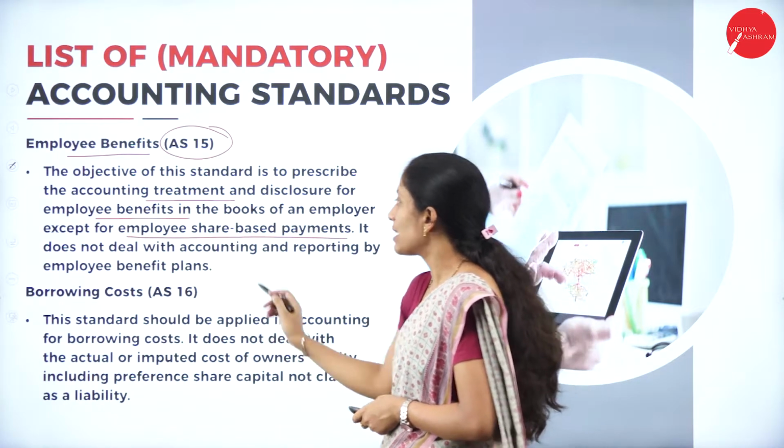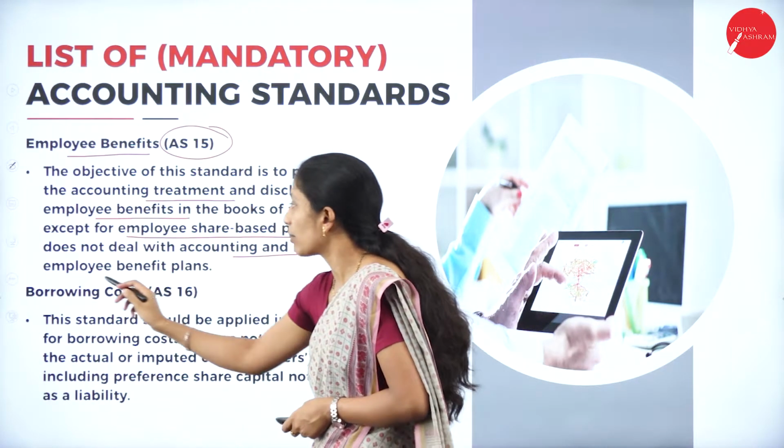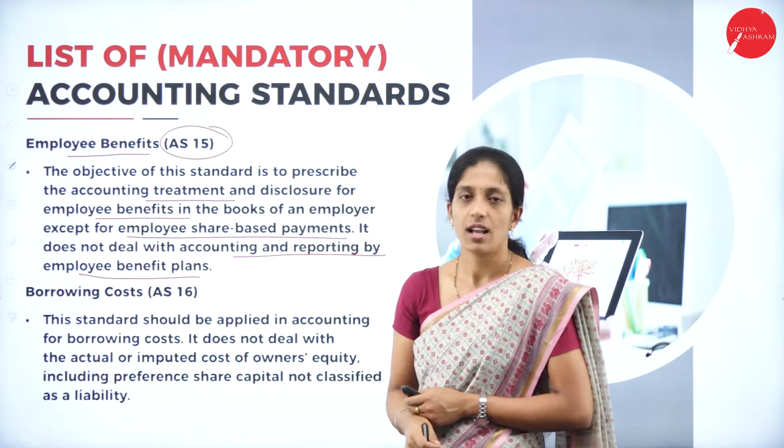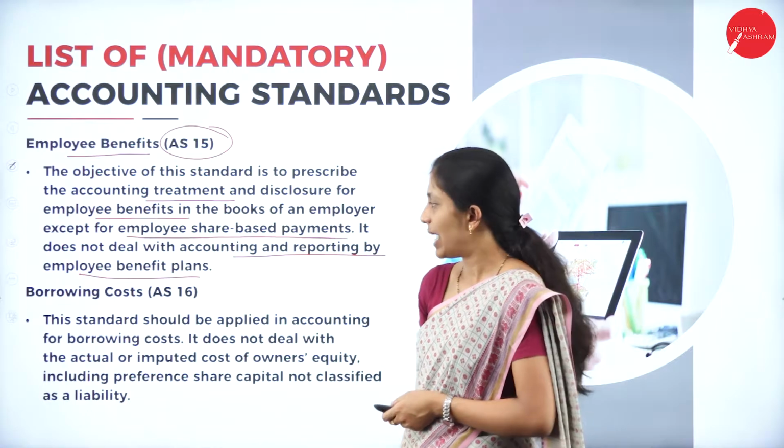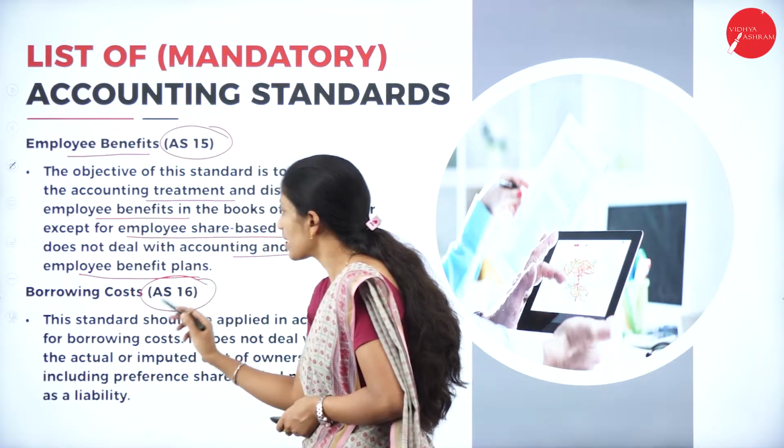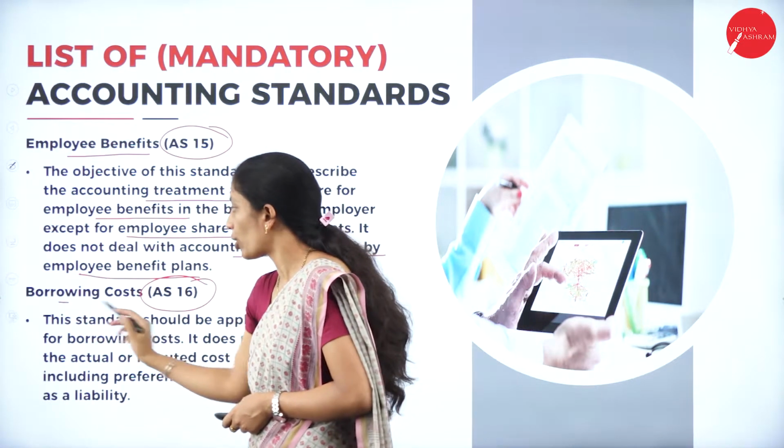It does not deal with the accounting and reporting by employee benefit plans, and also it does not include any of the employee benefit plans. Next is Accounting Standard 16. It's related to borrowing cost.